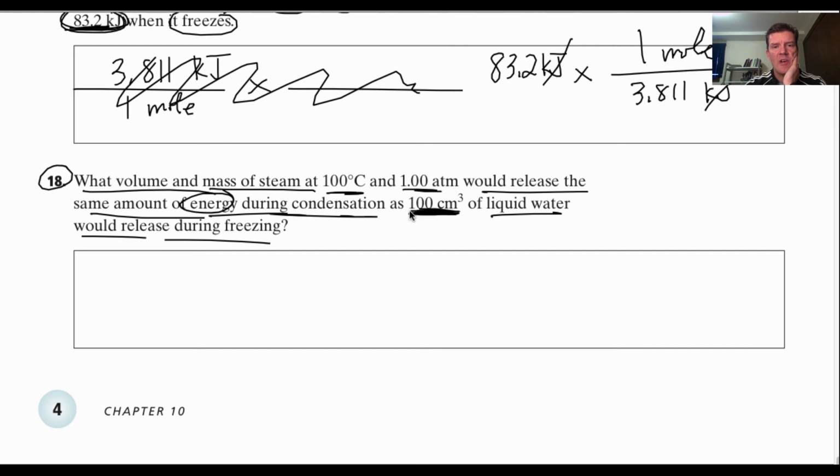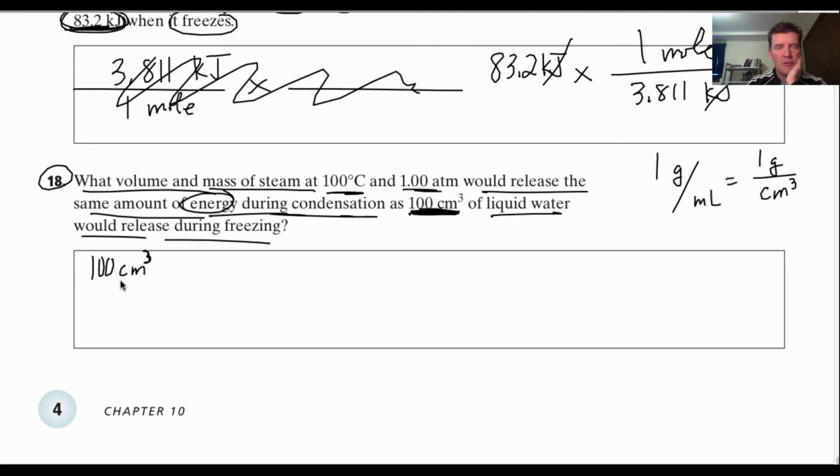We want to know 100 cubic centimeters. What's the mass and moles of that? Well, here's what we have to do. The density of water is 1 gram per milliliter, and a milliliter is the same as a cubic centimeter. So 1 gram per cubic centimeter.